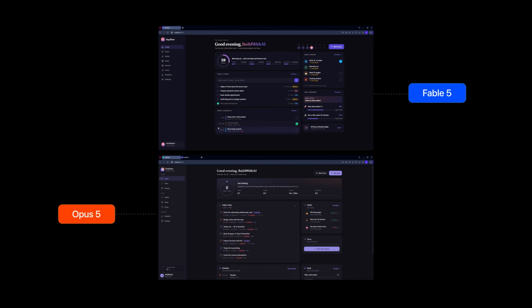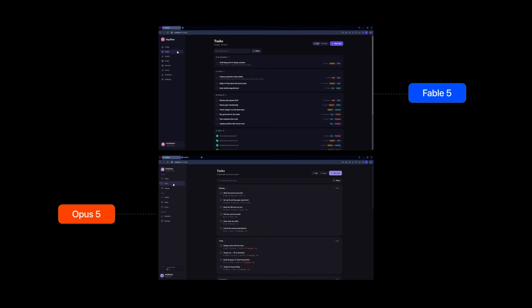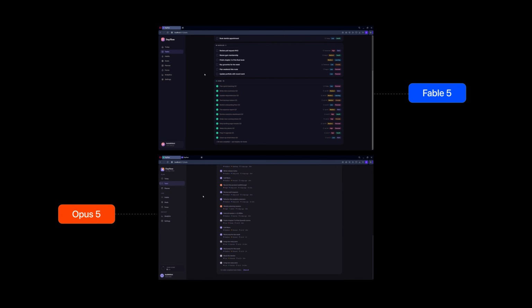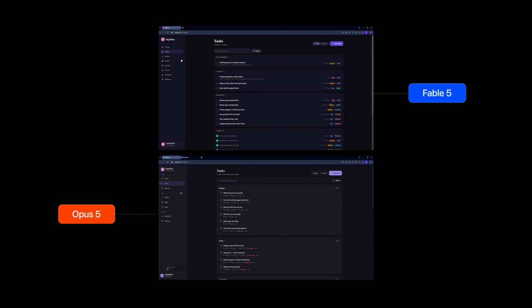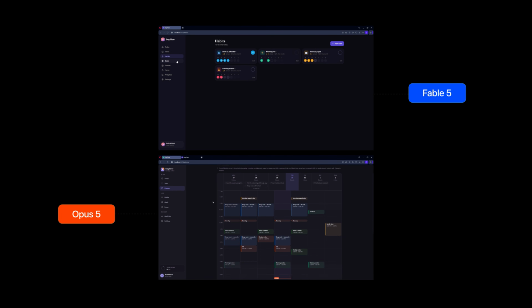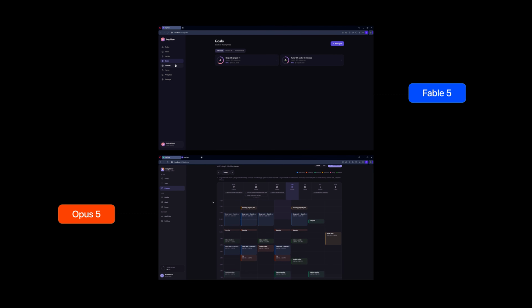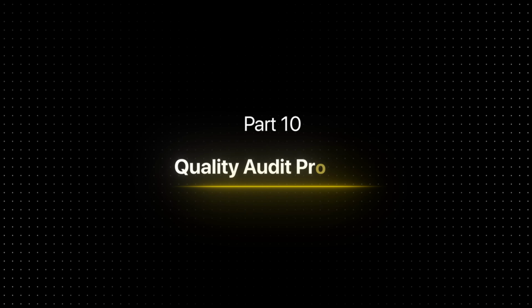Okay, now that we have seen both, I honestly think that Opus 5 might have an edge. Both models handle colors very well and separate sections very well, but we can see that Opus 5 was smart enough to separate pages into different sections in the left side navigation bar. But I won't give a final score right now. I will do part 10, quality audit prompt.